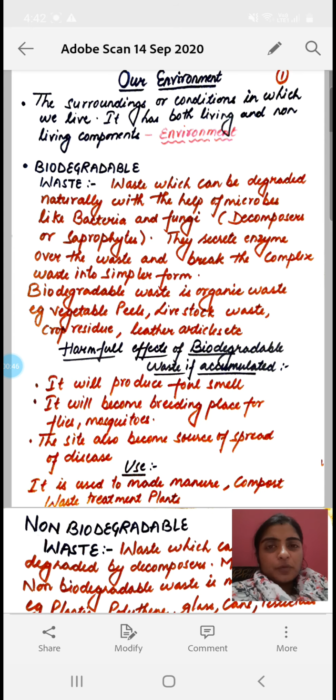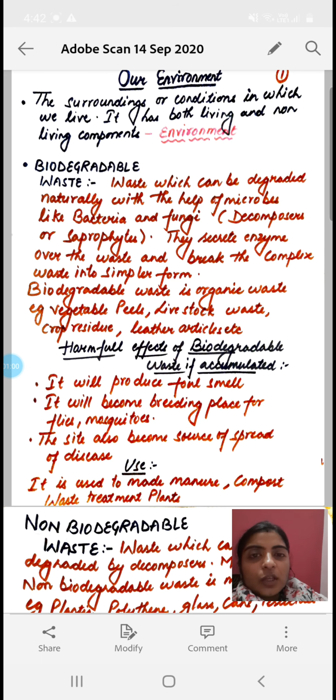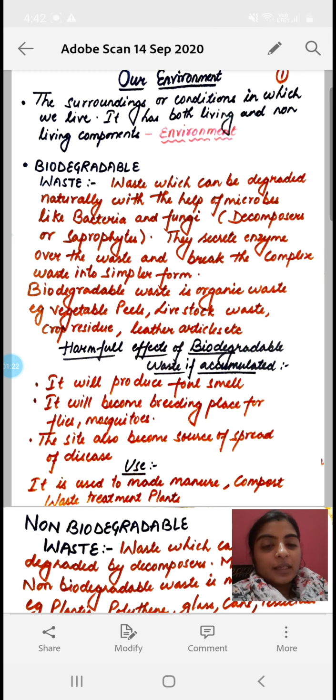Now let's move on to the next topic: what are biodegradable wastes? Biodegradable wastes are wastes which can be degraded naturally by microbes. Microbes like bacteria and fungi act upon the dead organic waste and convert it into simpler inorganic substances, and those substances are further used as compost and manure in the fields by the farmers.